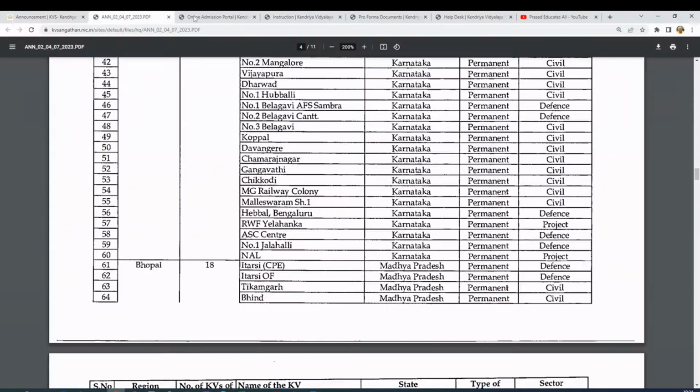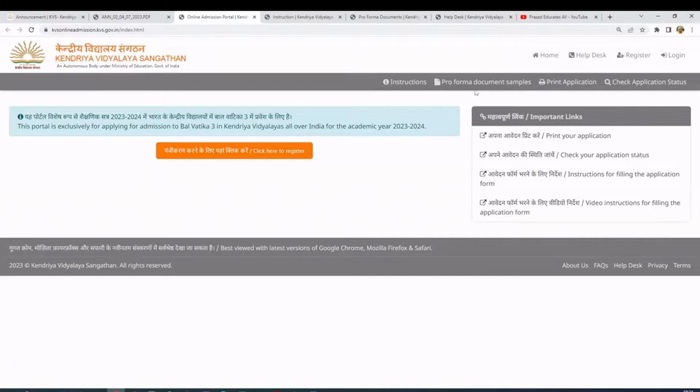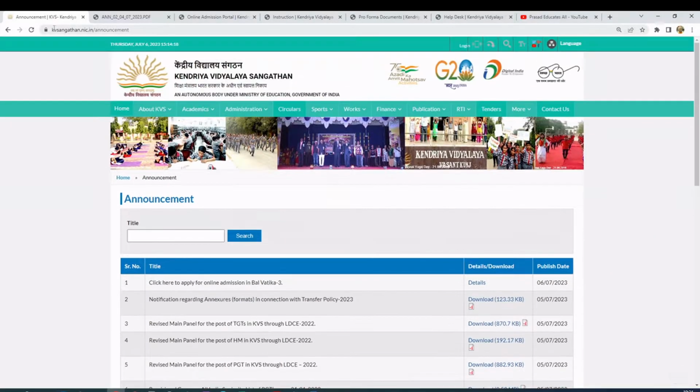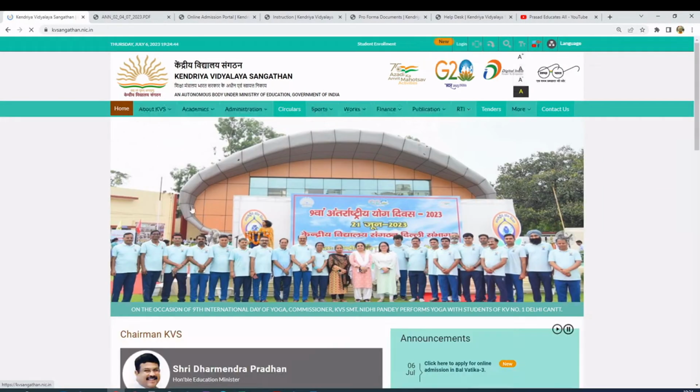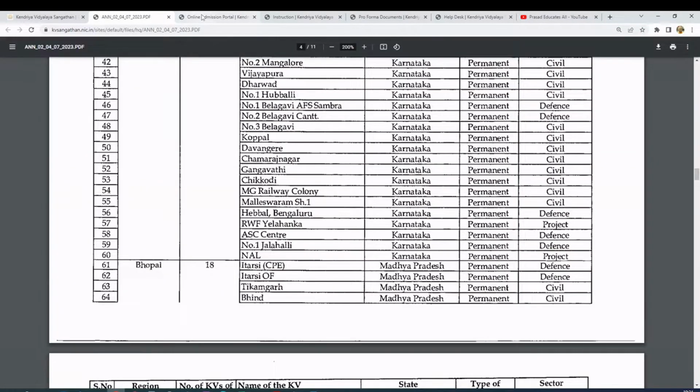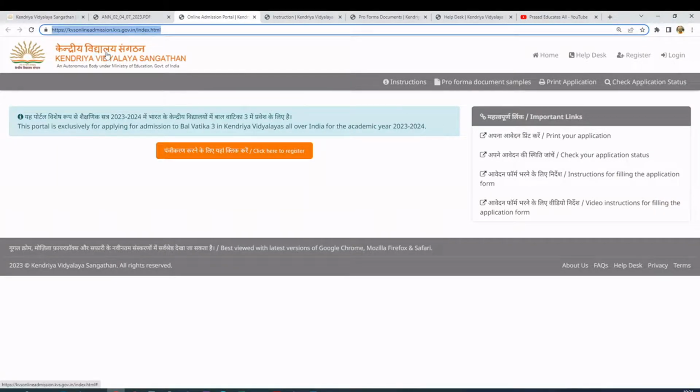Once you click on this register, you have a lot of information. This is the official website maintained by Kendriya Vidyalaya only for admission purposes. This is the head office, Kendriya Vidyalaya Sangathan's main office, New Delhi's website, which has all the information related to Kendriya Vidyalaya. When you click here, you get all the information, announcements, everything. This is the only website which manages admissions, as I said. So you have to click here for registration.